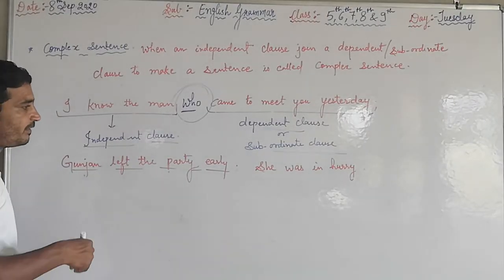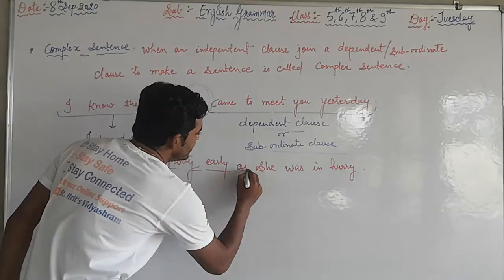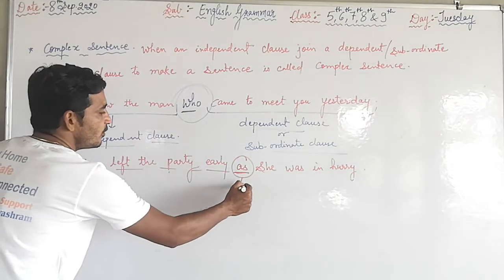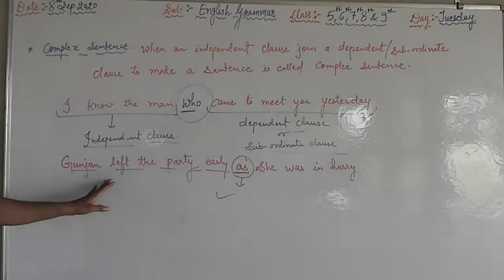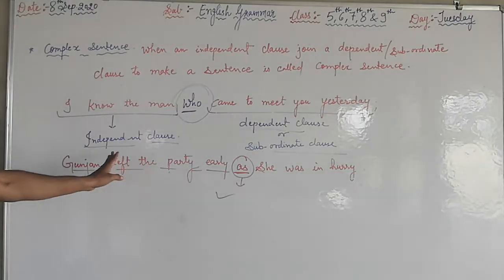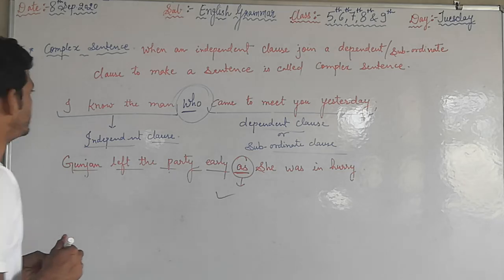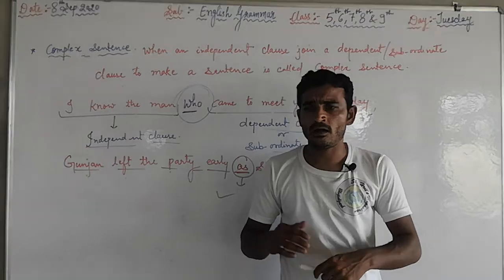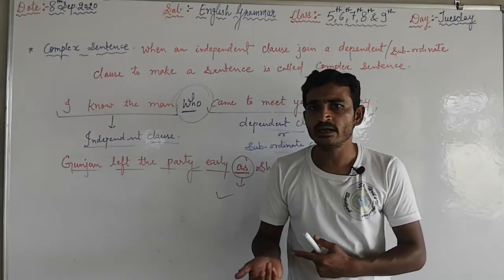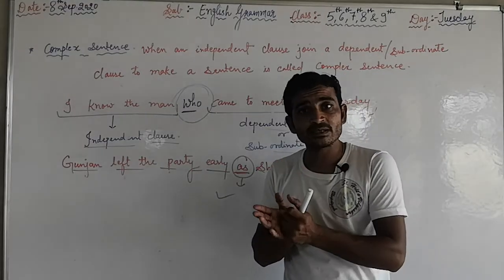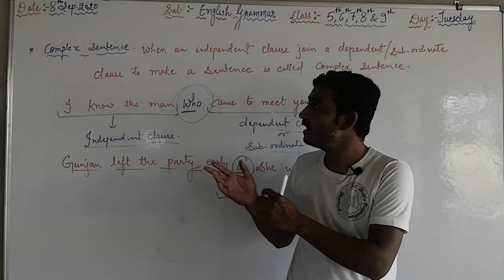Now when we join these two different clauses by the conjunction as, it gives the complete sense: Gunjan left the party early as she was in a hurry. Why did she leave the party early? Because she was in a hurry. Now it is a complete sentence. So we discussed three types of sentence: simple, compound and complex. Within 1 or 2 days I am going to provide different types of sentences, and you have to identify which is the simple sentence, which is the complex one, and which is the compound sentence.